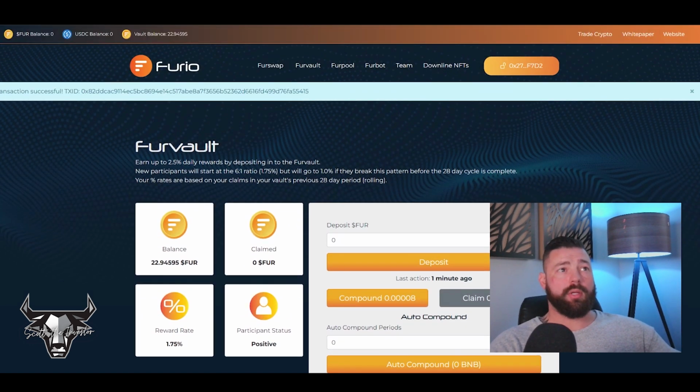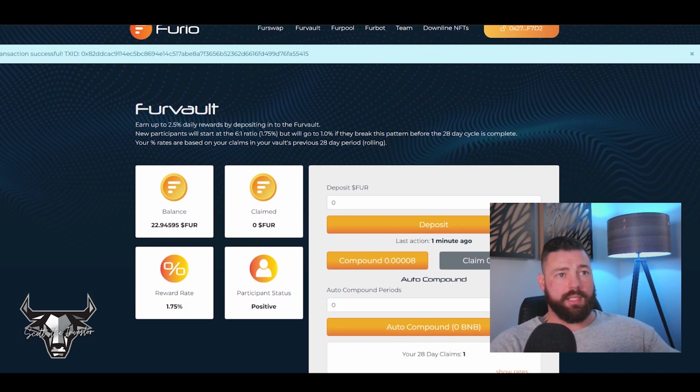All right, now that you're in, what do you need to do? Once a day, roughly every 24 hours, you want to come in here and click this compound button. For now, I'm at 1.75%, so 1.75% of that is going to end up in here every 24 hours. Now I have the choice to click compound and grow my wealth, or I can also click claim and take some money out of the system. But for me, it's all about growing wealth, so I'm going to continue to hit this compound button every 24 hours.